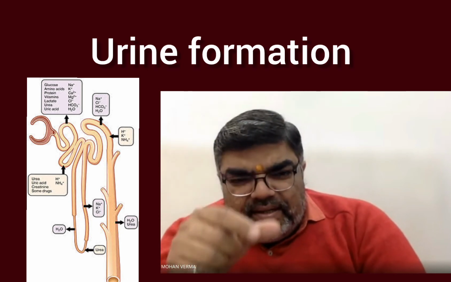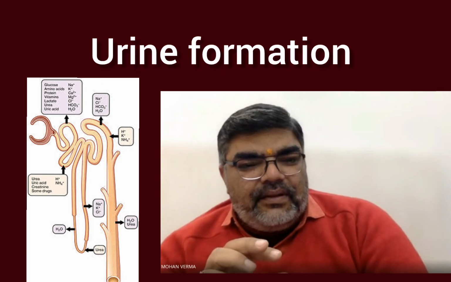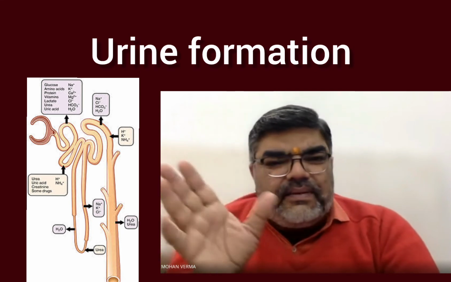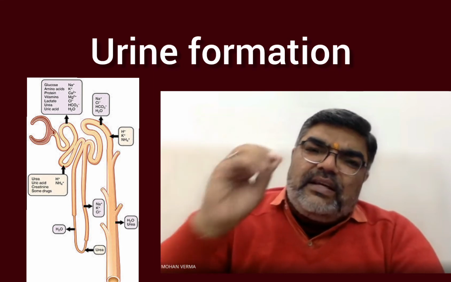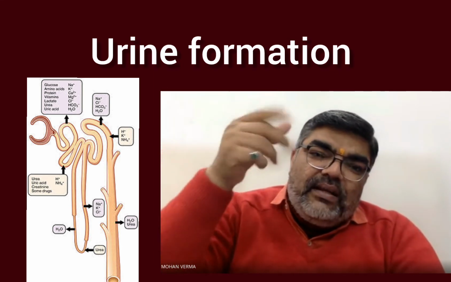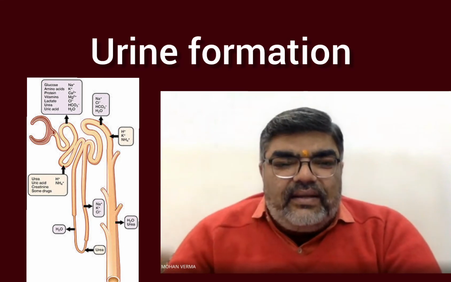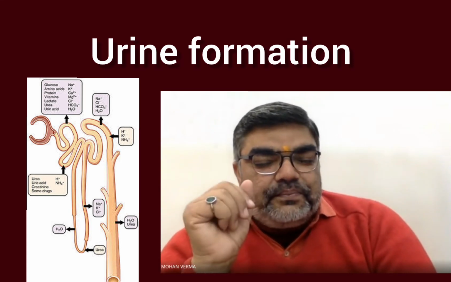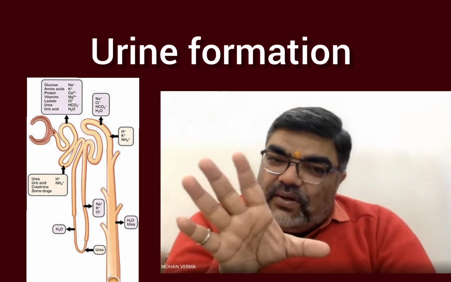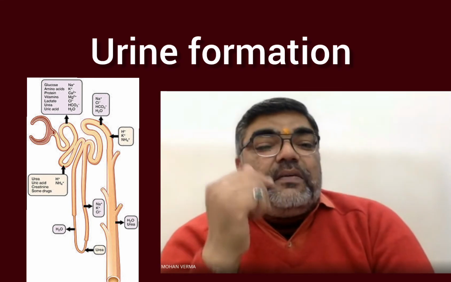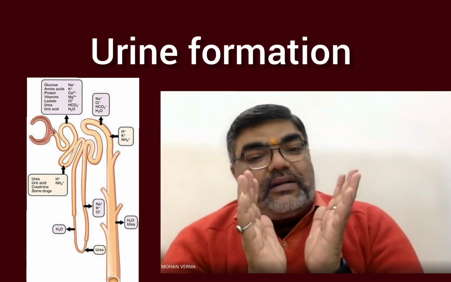So the descending limb is coming from the PCT. You know well, 70 to 80% of the electrolyte and water has been reabsorbed in that PCT. Now, after that, it is coming into the descending limb of the Henle loop. This descending limb is permeable to water and impermeable to electrolyte.